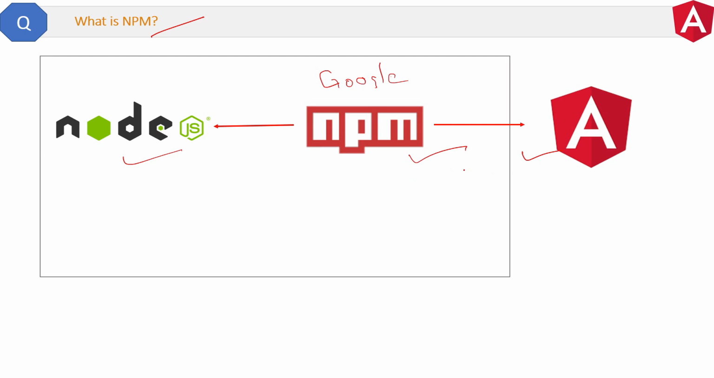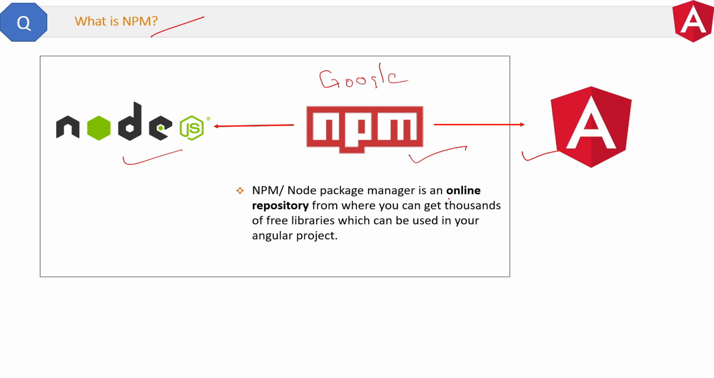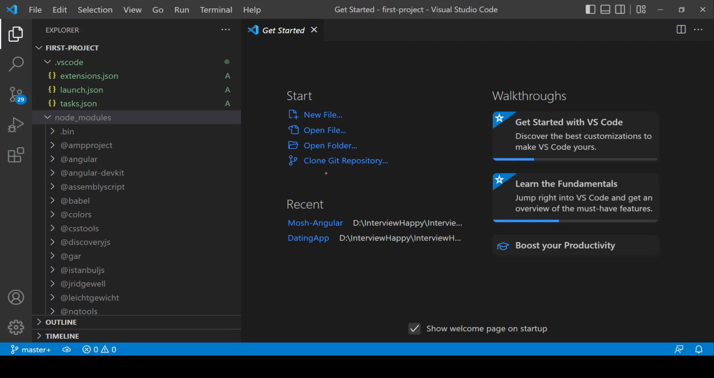Now the question is, what is NPM? NPM, or Node Package Manager, is an online repository from where you can get thousands of free libraries which can be used in your Angular project. So these libraries can be used for Node development also and can be used for Angular development also. See, here in the VS Code, this node_modules folder is provided by Node Package Manager only.